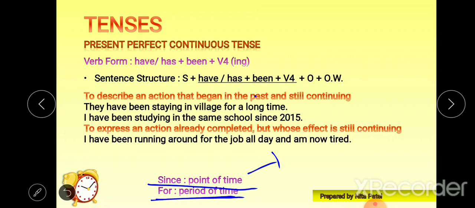And for describes a period of time. So it doesn't describe the point of time. How? Let's see. Look at this, for a long time. Okay, the period of time is given: for 2 months, for 2 weeks, for 60 minutes, for 2 hours. Right.